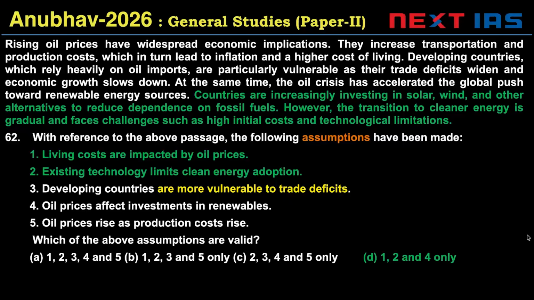So 3 is incorrect. And if 3 is incorrect, again, you had to invest a little bit of time to figure this out if this is valid or not. And once you figure out that this is invalid, that they are more vulnerable to trade deficits is incorrect, then D is the right answer. I know many of you have gone with either A or B, but D is the right answer.